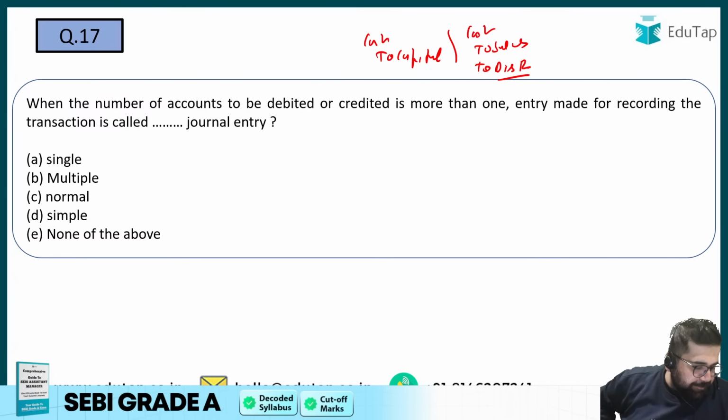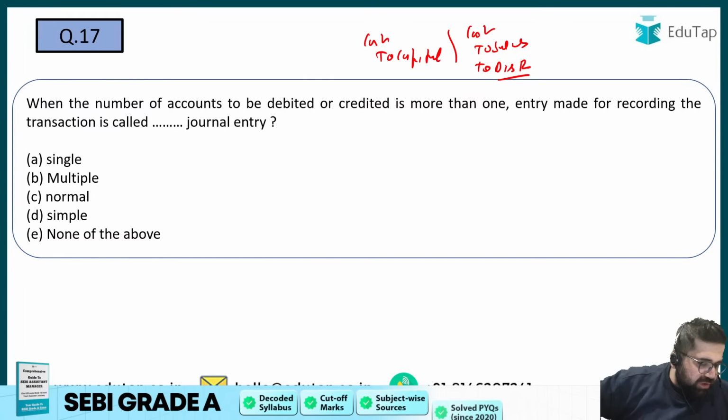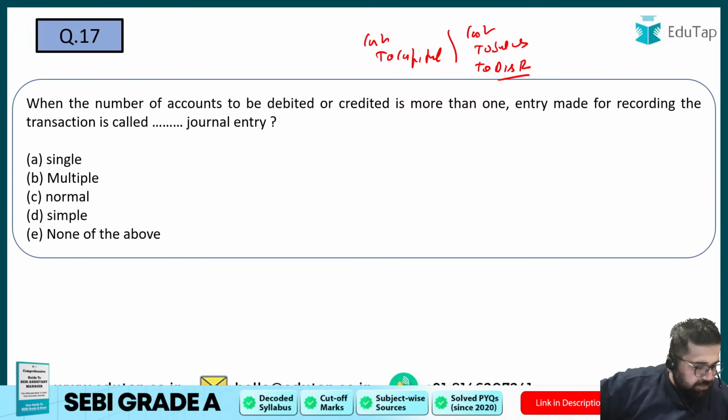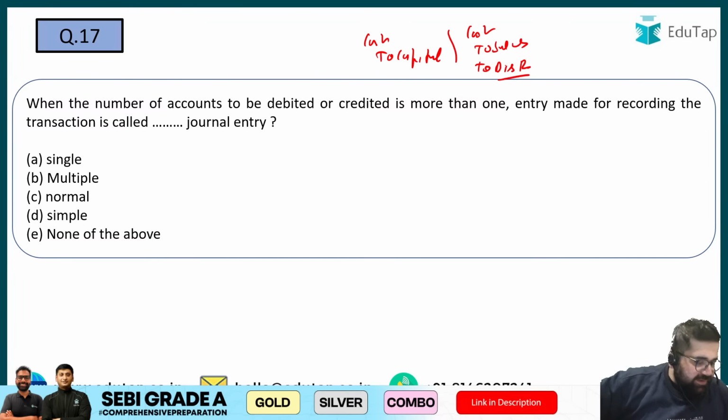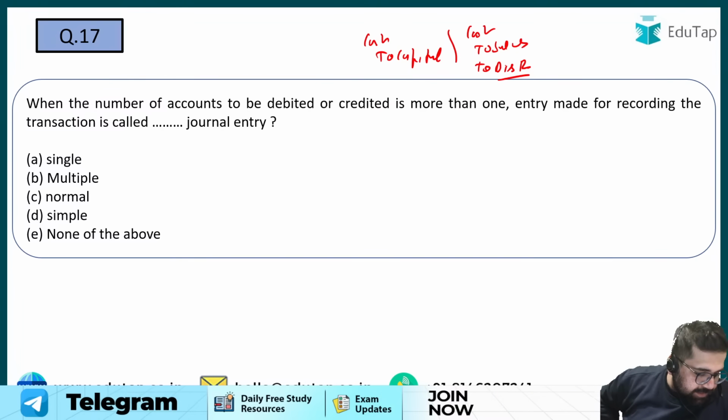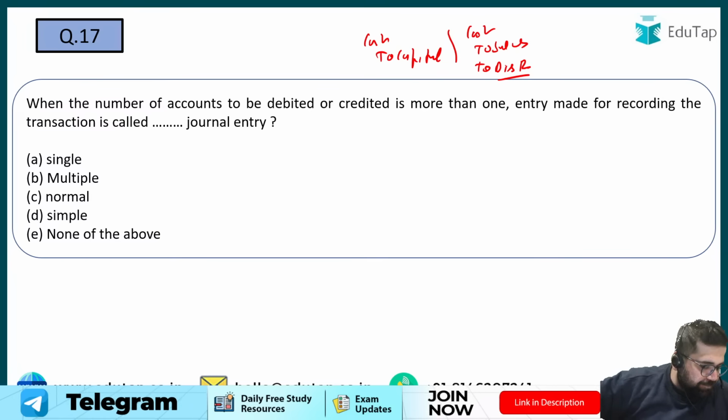17th B. Nikita is going with B. Yes, yes, Vipin, good morning. 17th B, multiple journal entries. Abhigyan is going with E. Ria is also going with B. Flash is again going with B.